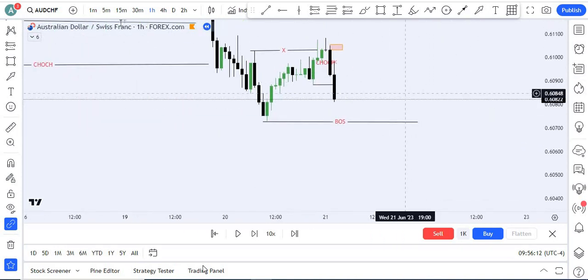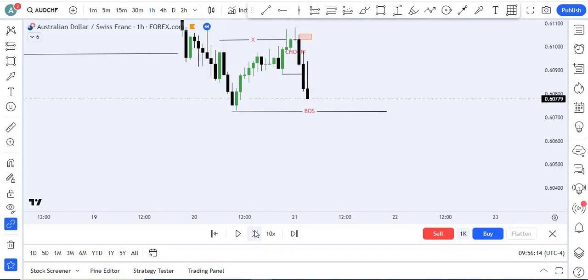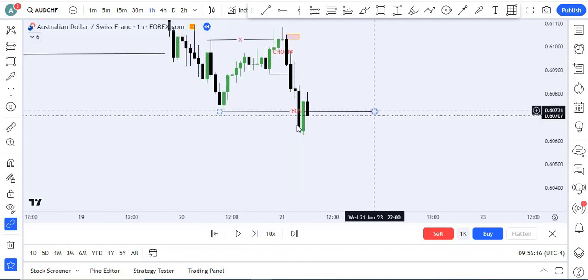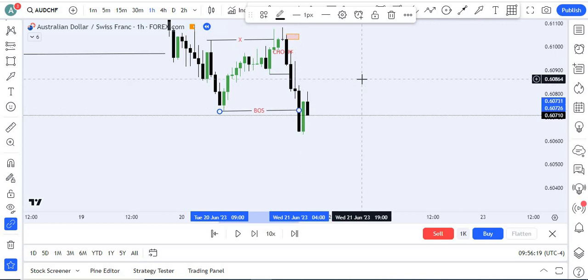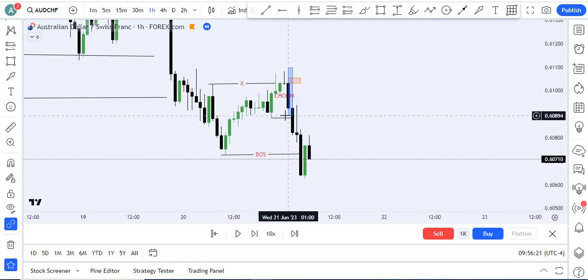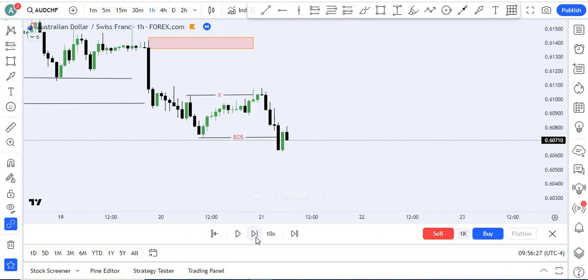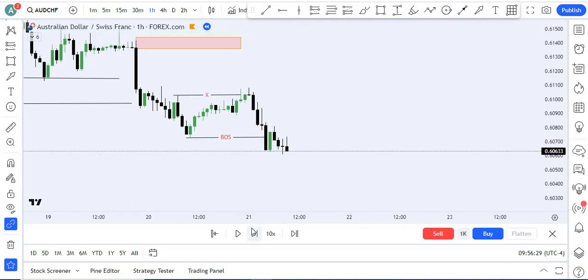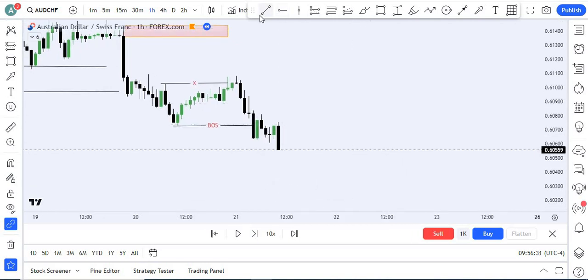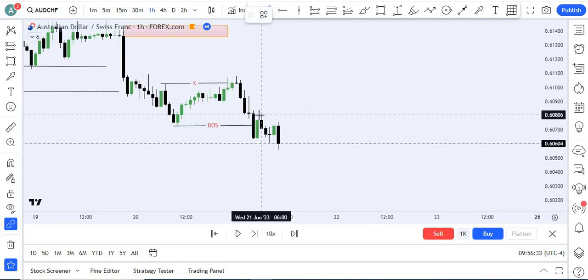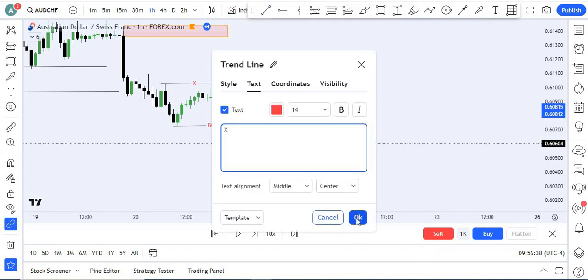Okay, we have a break of structure. Now we need to confirm our lower low.